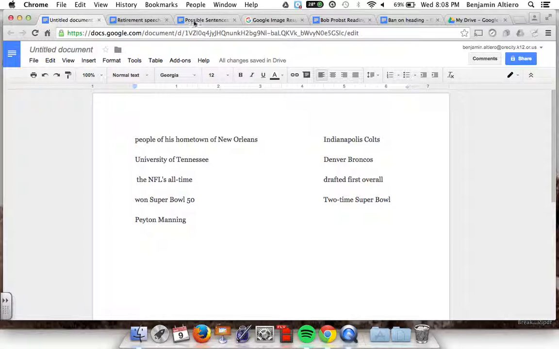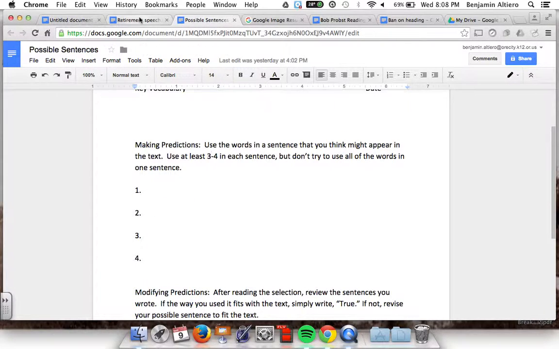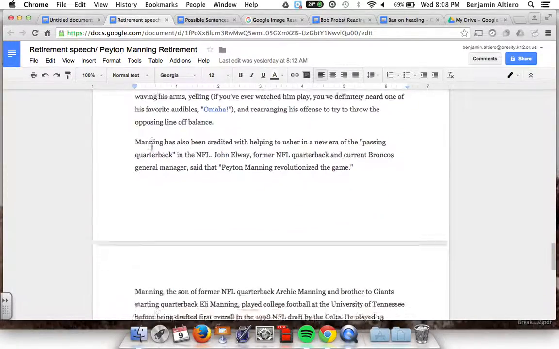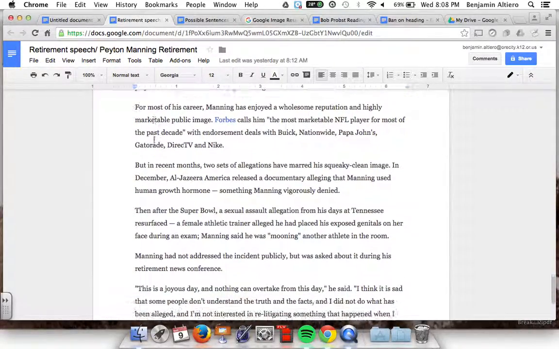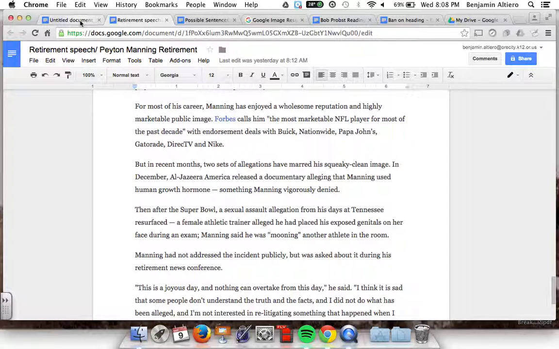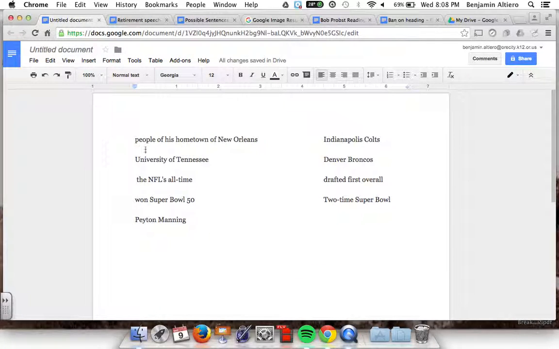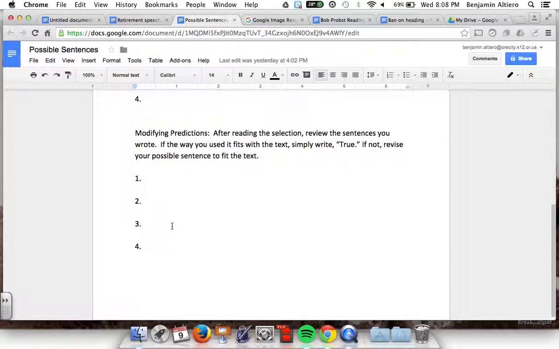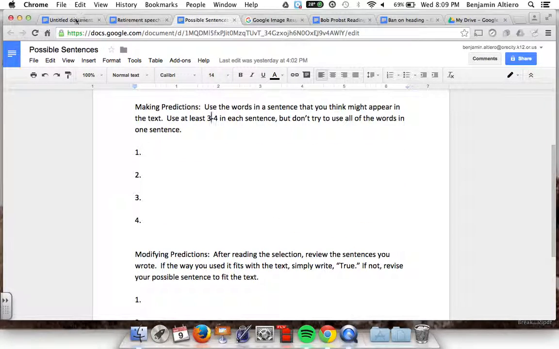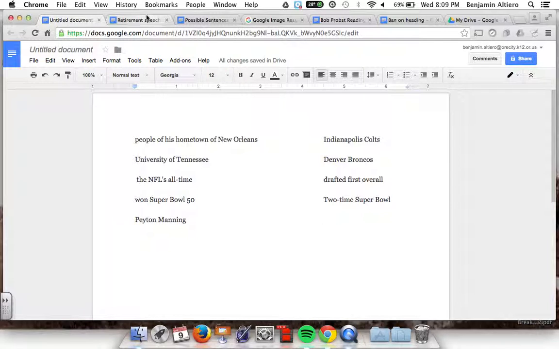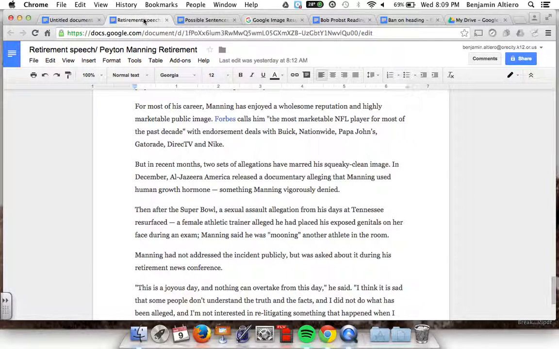So, after creating the possible sentences, we then read the article. Articles featured here. Now with my group, as we read the article, I would have them underline, highlight, mark in the text where they saw these key words of the article. Then we'd go back and modify our predictions. Essentially, this is a pre-reading strategy done before you engage fully with the text. So they're essentially practicing how they would see certain words in the text, then reading the text, they're going to realize how those words are then used.